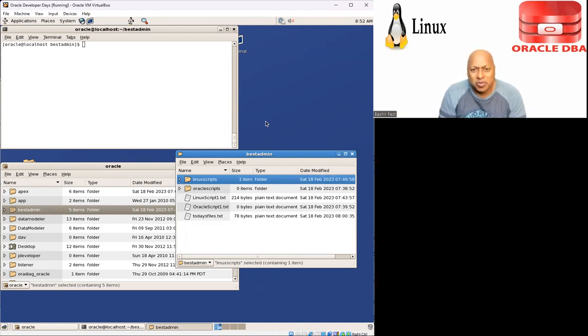Why the heck would I want to go through all that trouble? Why don't I just right click and left click? Why do we need commands? The reason we need commands is if you're doing something once, just use the GUI interface, right click, left click, and be done.